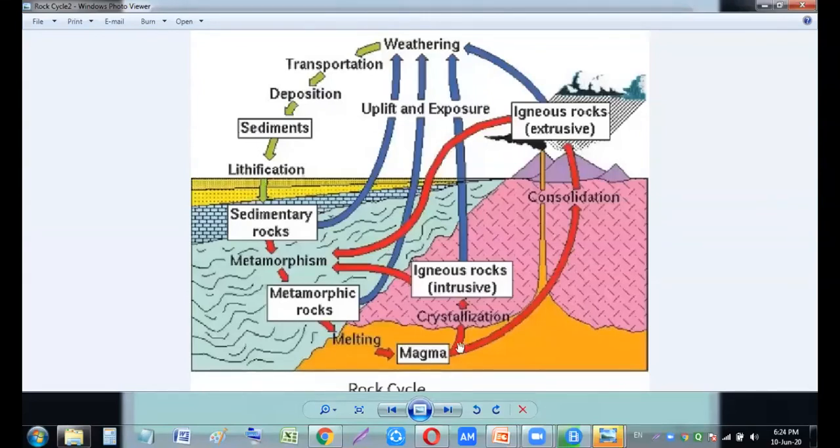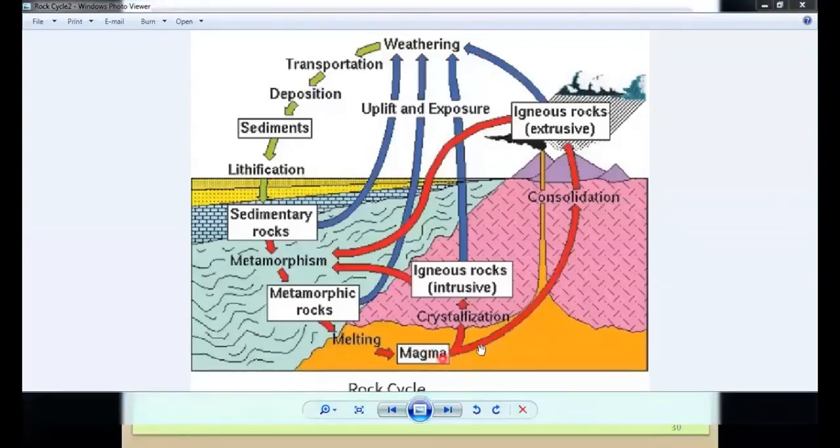From here you can see, my students, magma is coming out on the surface of the earth, and it is changing into rock by cooling down. When it comes on the surface of the earth, the magma becomes lava, and the lava cools down, and that cooled rock is known as igneous rock, that is, extrusive igneous rock. Now these igneous rocks are carried away by wind and rain, and the heavy blow of the rain also. So these are carried, transported and deposited, and when deposited at other places in small fragments, they are known as sediments.